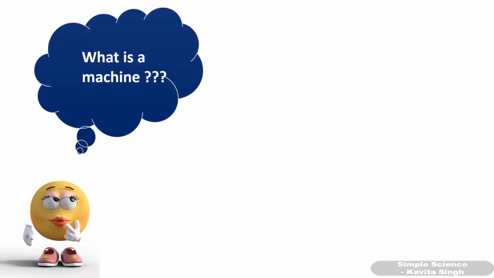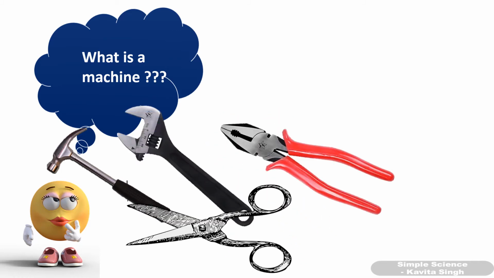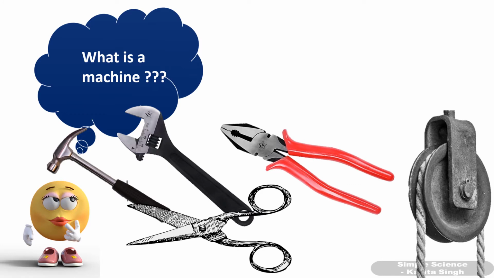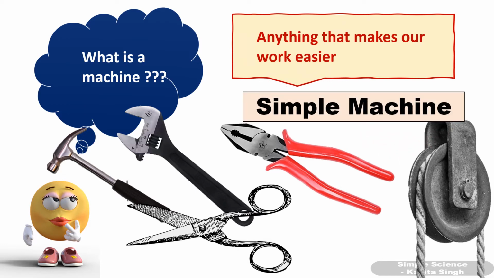So what is a machine? Don't break your head. Let us find out. If you want to break this nut, you will use a nut cutter or nut cracker. Now if you want to cut a cloth or tear it with hand, it will be very difficult, but if you use a scissor, it will be easy. So similarly, a wrench, a plier, a pulley, all these simple devices make our work easier. So anything that makes our work easier is called a simple machine.